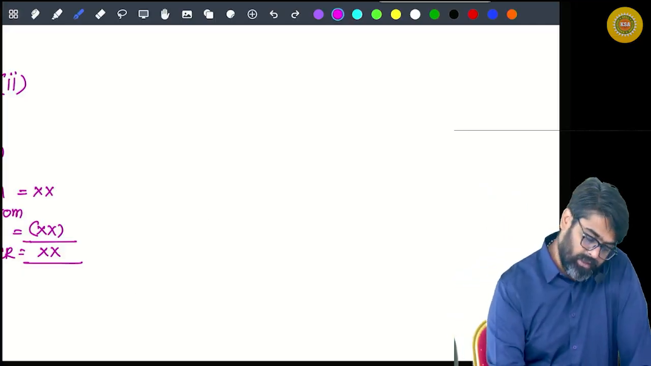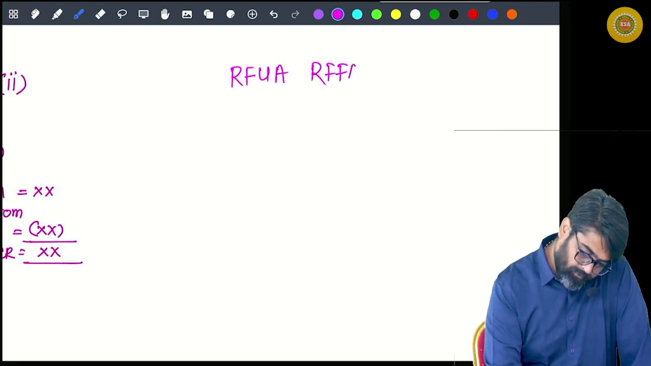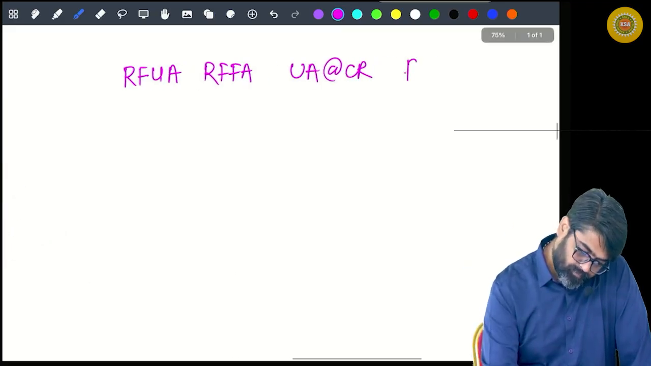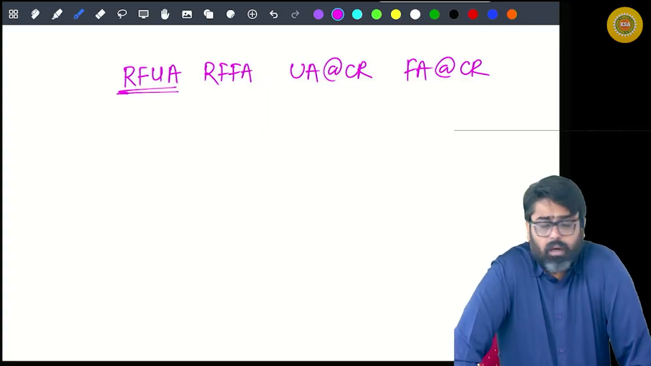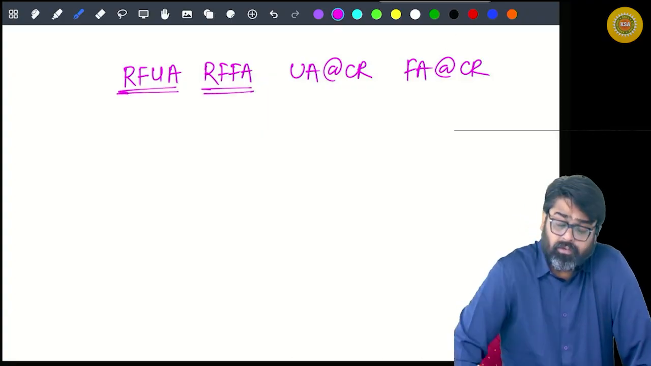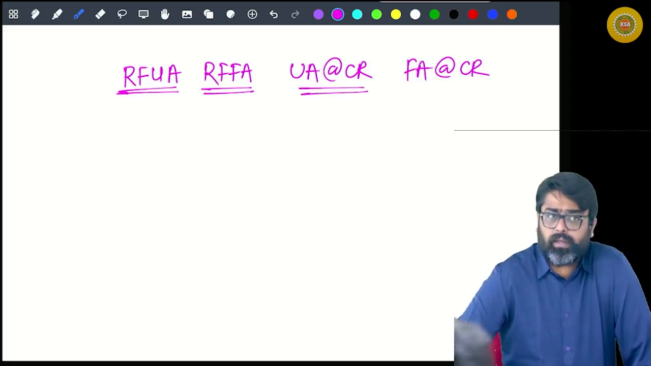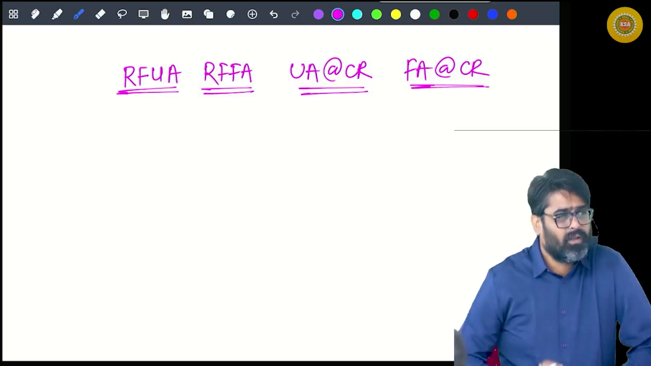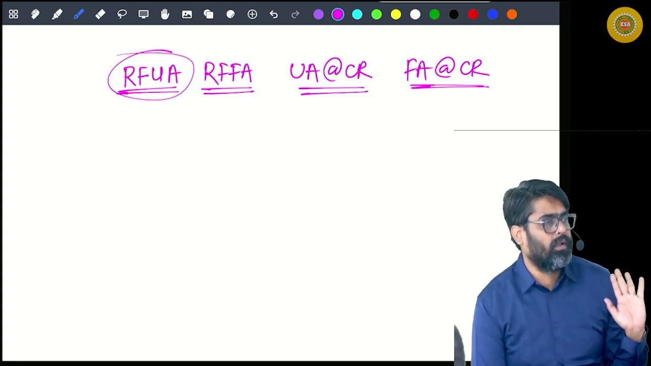See, first one is RFUA. Second one is RFFA. Third one is UA at CR. And the next one is FA at CR. RFUA means rent free unfurnished accommodation. RFFA means rent free furnished accommodation. UA at CR means unfurnished accommodation at concessional rent, and FA at CR is furnished accommodation at concessional rent. Simple thing: you are going to determine the value of RFUA only.